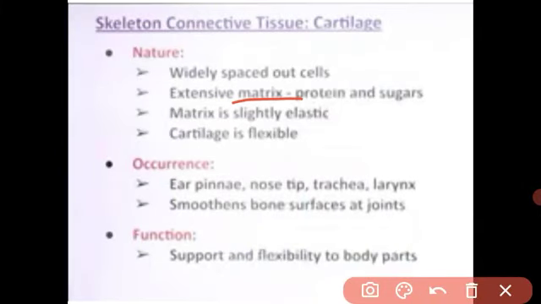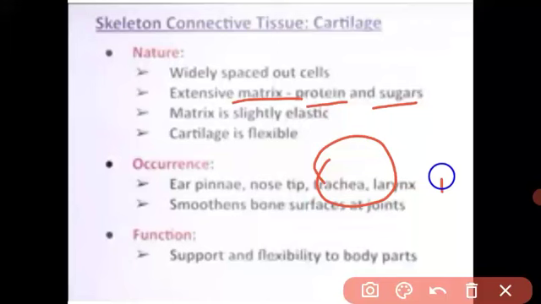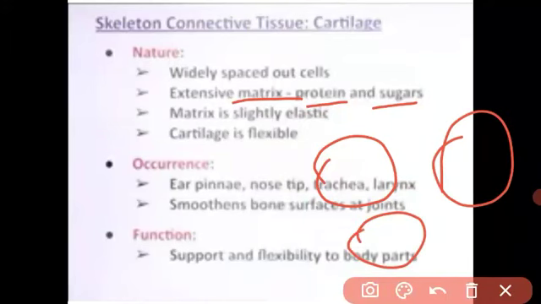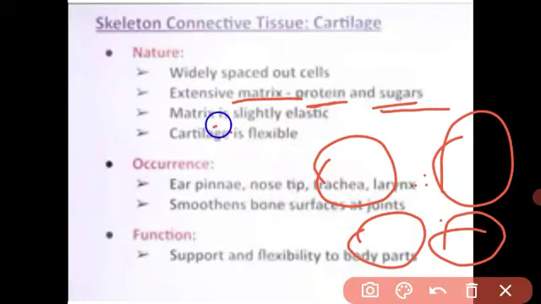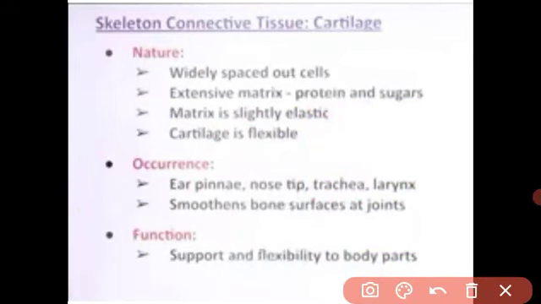This matrix is made from protein and sugar. Whatever the cells of cartilage are, their ground substance is the matrix, and this matrix is made from protein and sugar. The matrix is slightly elastic. This elastic matrix provides the cartilage with flexibility and elasticity. See, beta, cartilage is present in our ear pinna, tip of the nose, trachea, and larynx.